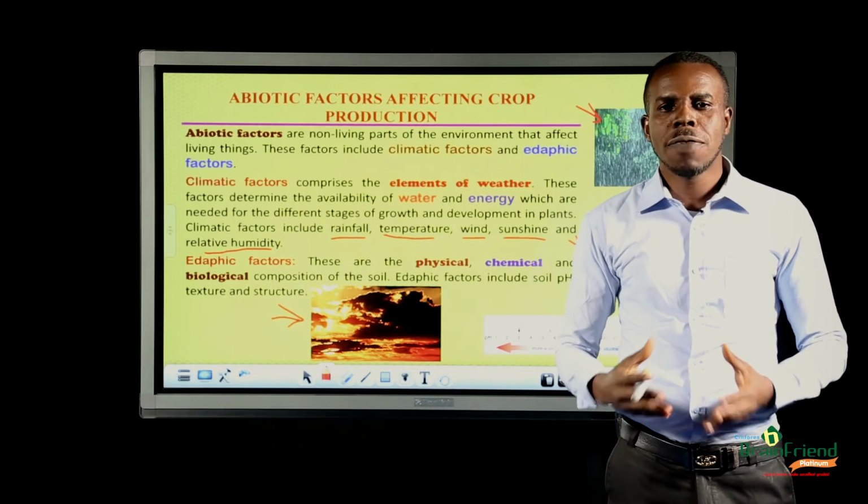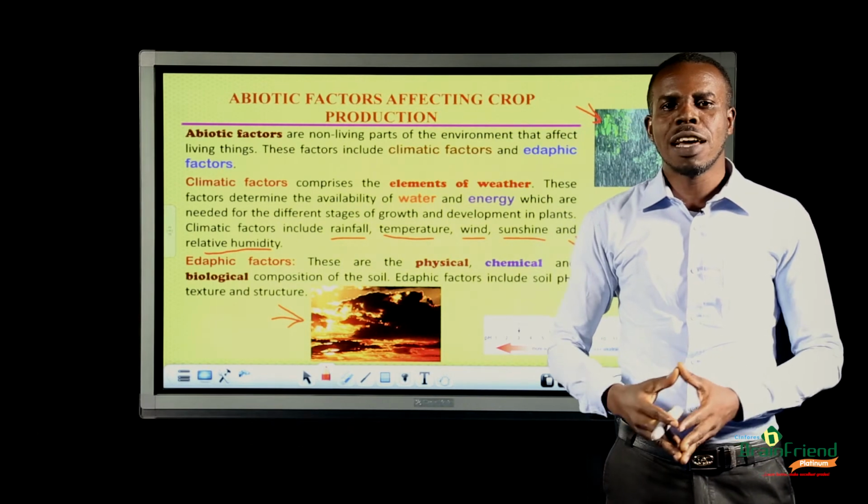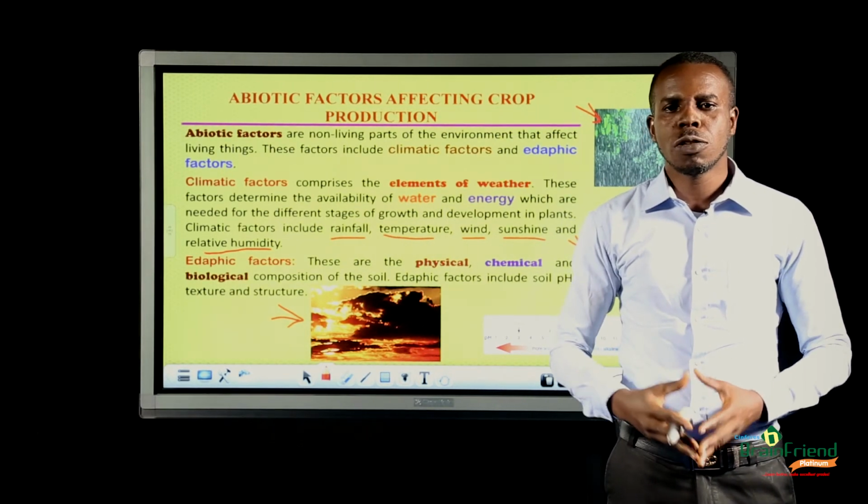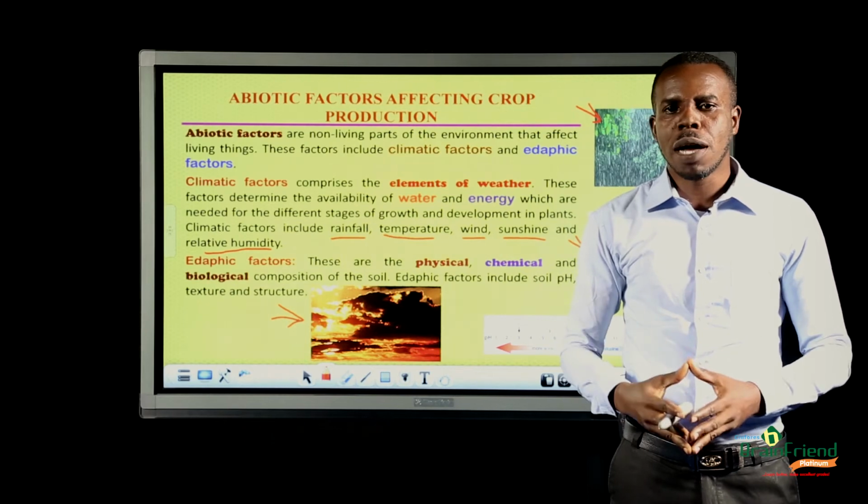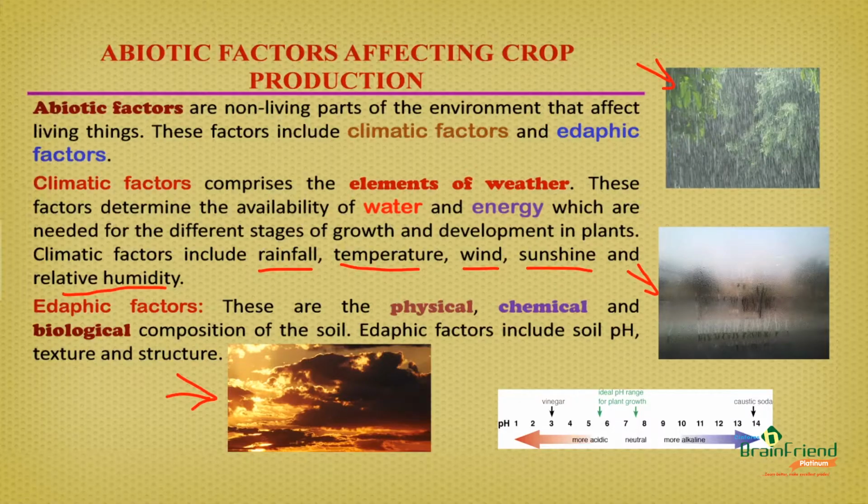The next abiotic factor we'll be talking about is known as edaphic factors. Edaphic factors are the physical, chemical, and biological composition of the soil. They include soil pH, which is a measure of the amount of acidity or alkalinity of a soil. It is measured with the pH meter and read from the pH scale. This is a typical image of the pH scale. 7 is neutral, from 6.9 down to 0 is acidic, while from 7.1 up to 14 is alkaline.